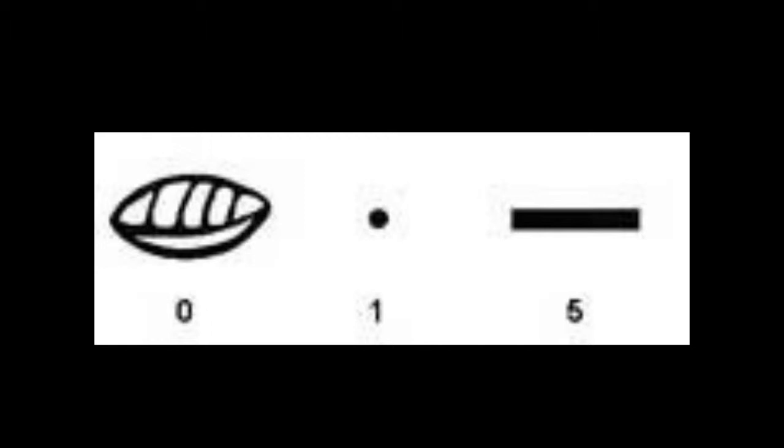They also wrote vertically. We'll talk about that later. But let's take a look at these pictures. Here is the Mayan 0 represented as a seashell. Over here we have a dot, which is represented as the number 1, and a line which is represented as the number 5. Now, how did the Mayans write the numbers 1, 2, 3, 4, 6, 7, 8, and onward?